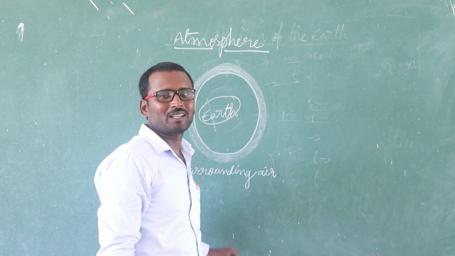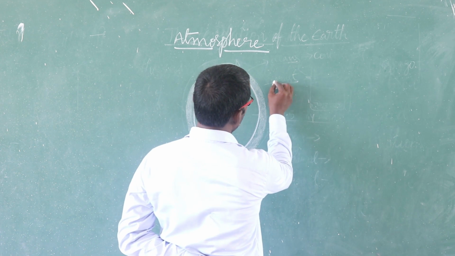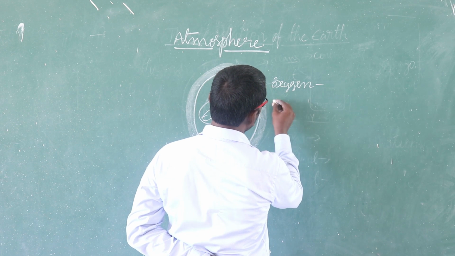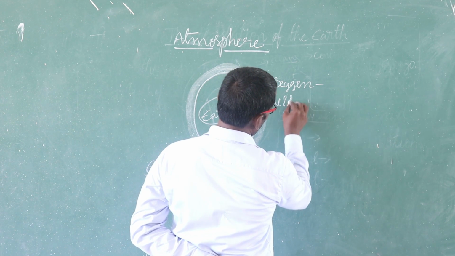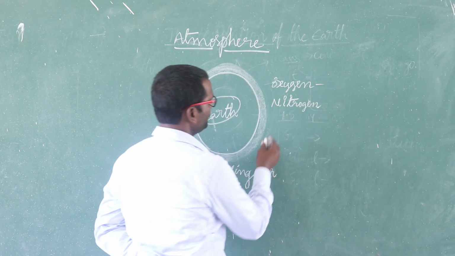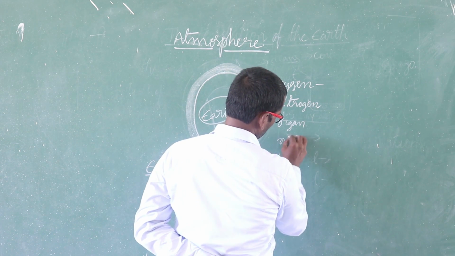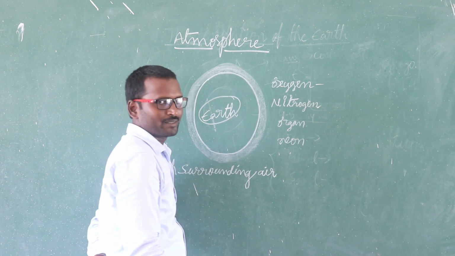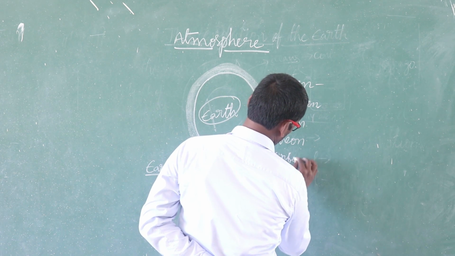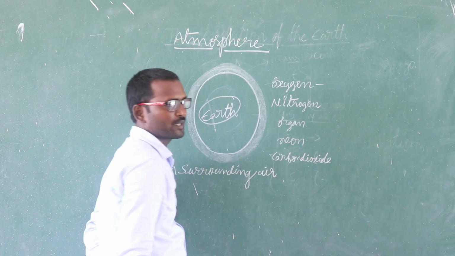Atmosphere consists of several gases. What are they? The first one is oxygen, nitrogen, argon, neon, and other gases like carbon dioxide also.